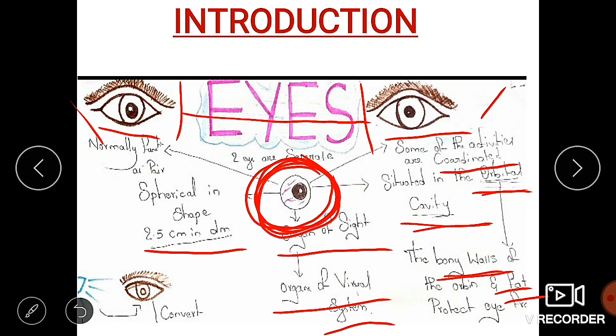This is the basic introduction about the eyes: their shape, their size, what the eye is also known as, how the two eyes are differentiated, how they are functionally coordinated with each other, where the eye is located, and how the orbital cavity protects it.